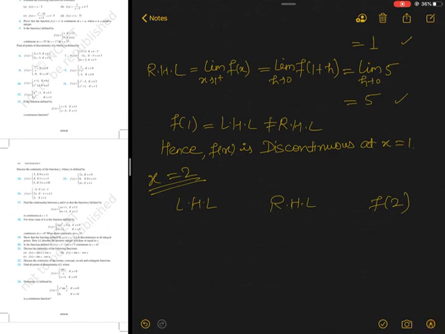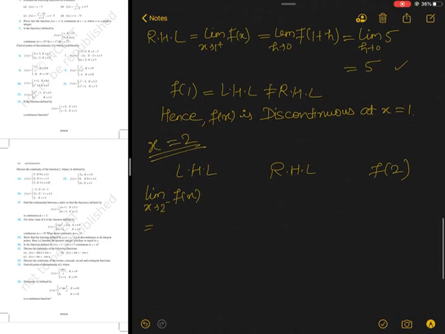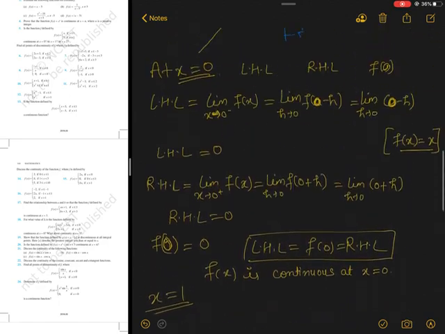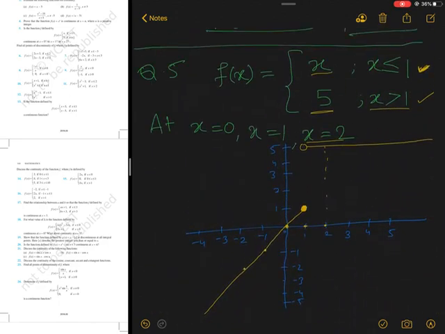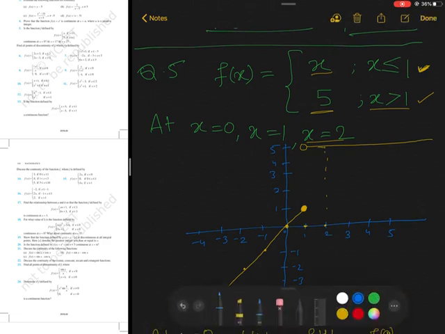Left hand limit, when I approach from the left. So limit x tends to 2 minus f of x equals to limit h tends to 0 f of 2 minus h, and the values exactly less than 2. So where will it come? It will go like this here. Let me change the color so that you can see. See this. Less than 2 means here, very near to 2. So it will also behave like 5. It will come under this value.